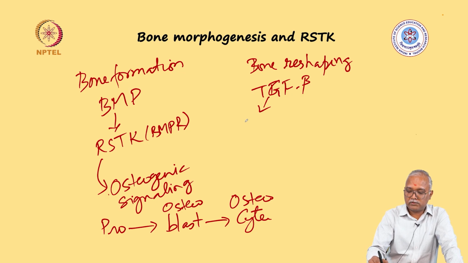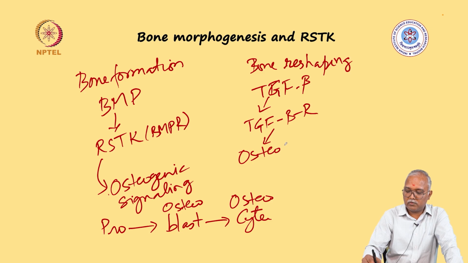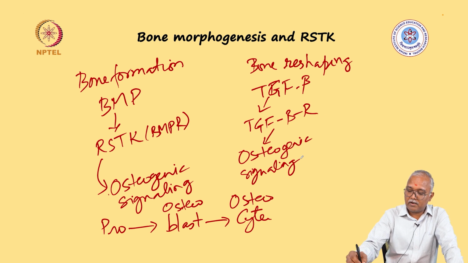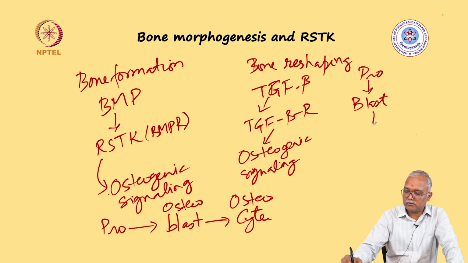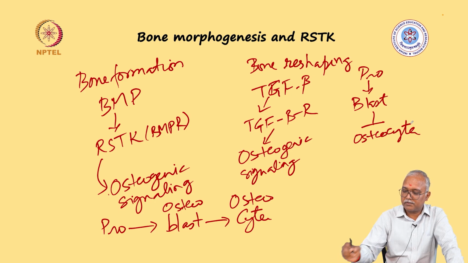Then through this TGF-beta receptor, osteogenic signaling of a different type happened, in which progenitors were converting into osteoblasts, but this was inhibiting osteocyte differentiation.